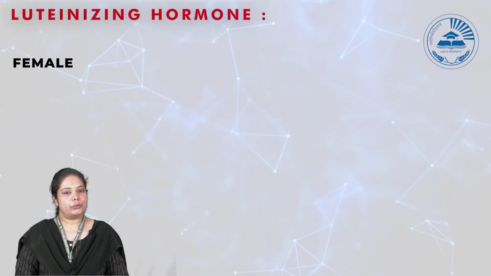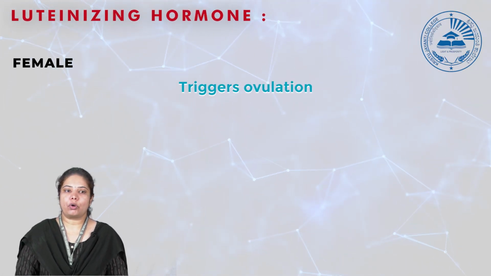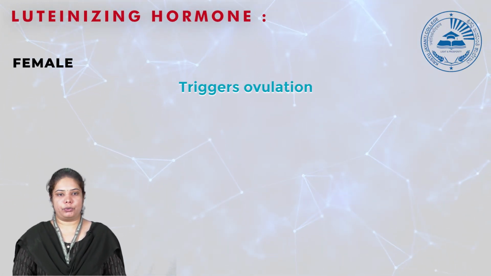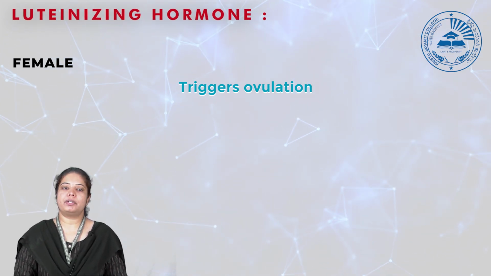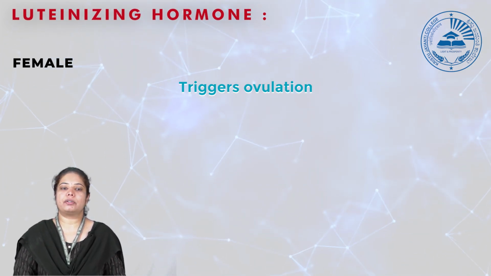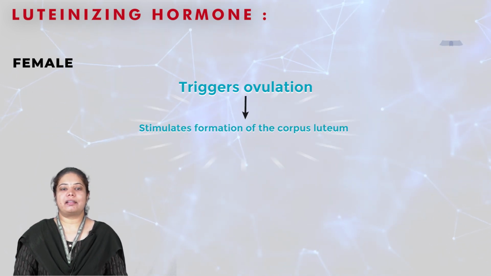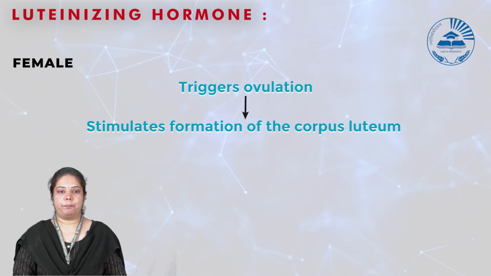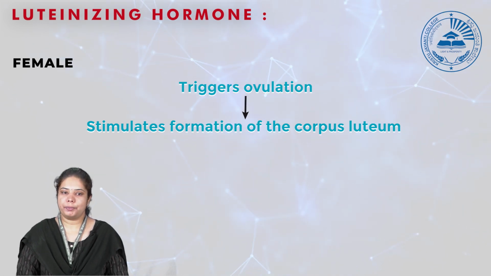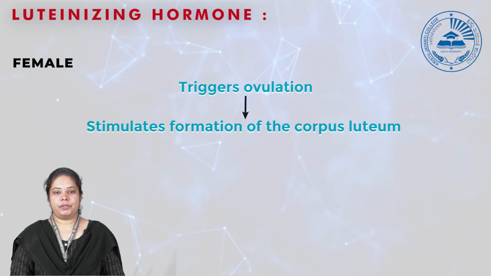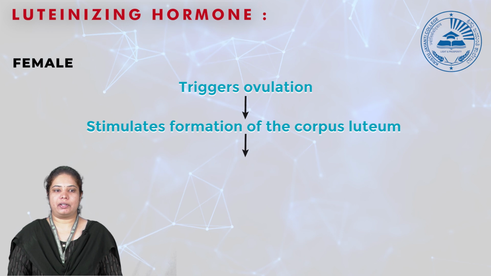Now we'll see the luteinizing hormone, which is also secreted from the pituitary gland. In females, it triggers ovulation. As we saw, once the Graafian follicle matures, it ovulates and forms the corpus hemorrhagicum. This also stimulates the formation of the corpus luteum, from which progesterone is secreted.